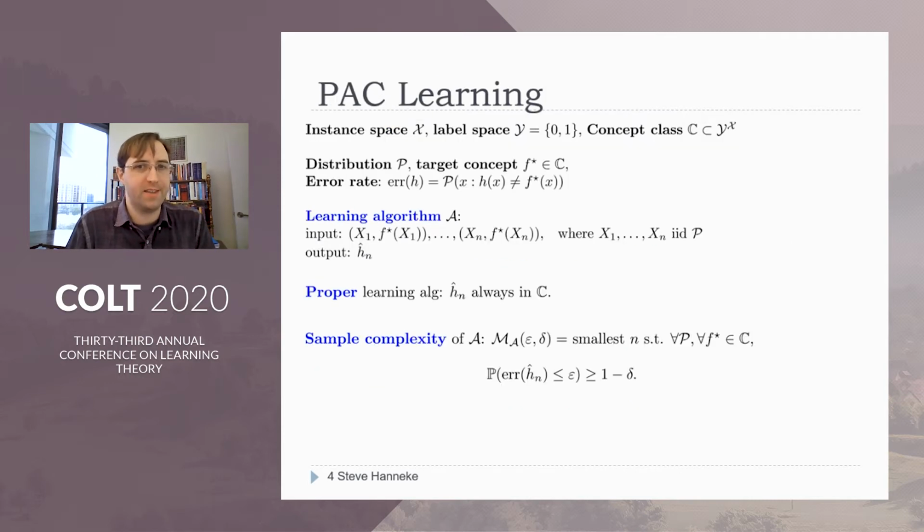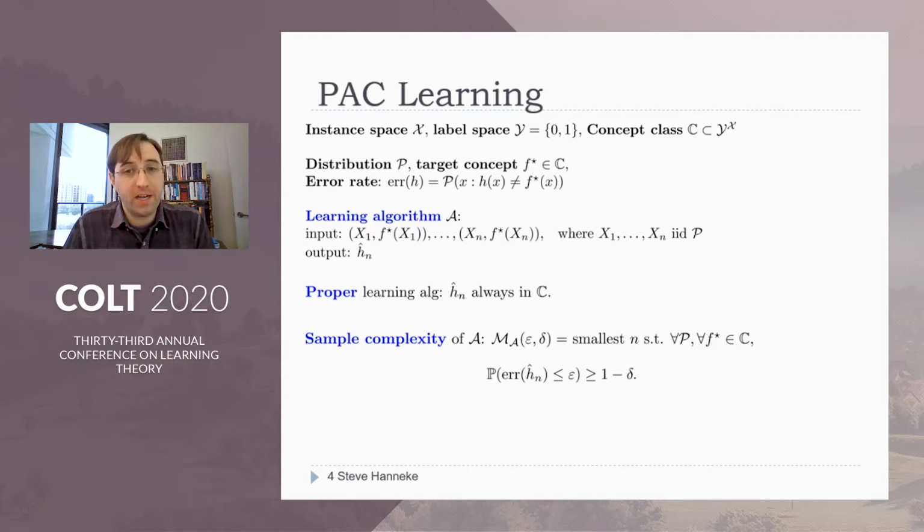Okay, so let's get into the details. We've got sort of the classic PAC learning setup. So there's an instance space X, there's a label space Y, which is just 0 and 1, and there's a concept class C, which is just some set of classifiers. There's an unknown distribution P on X, and there's a target concept f star in the class. And we define the error rate of a classifier h as just the probability it disagrees with the target concept on a random point from P.